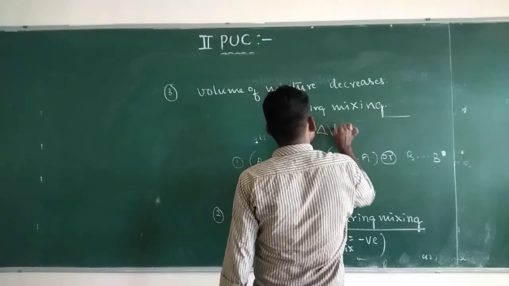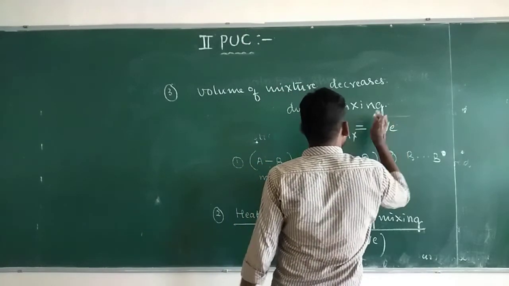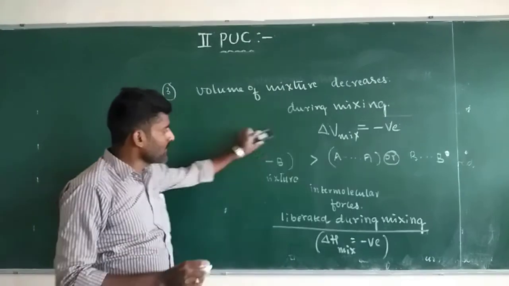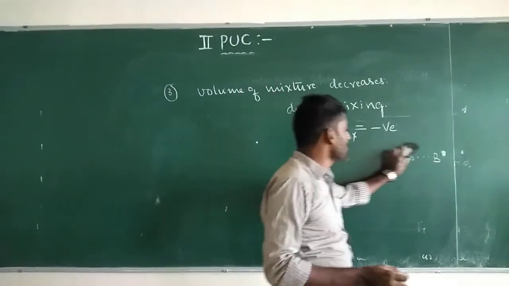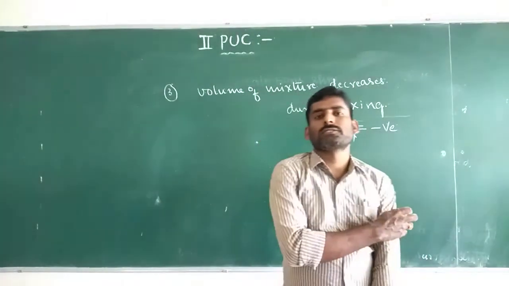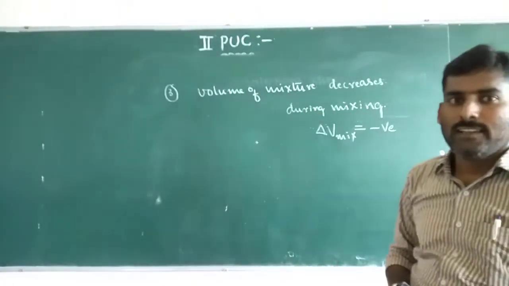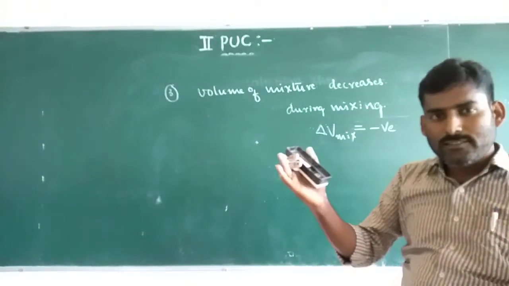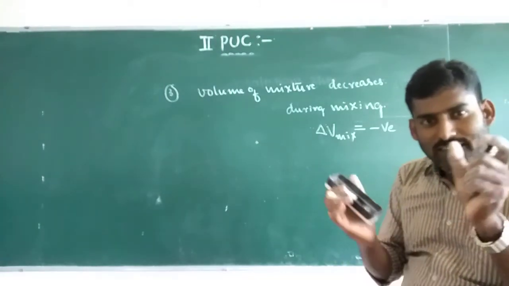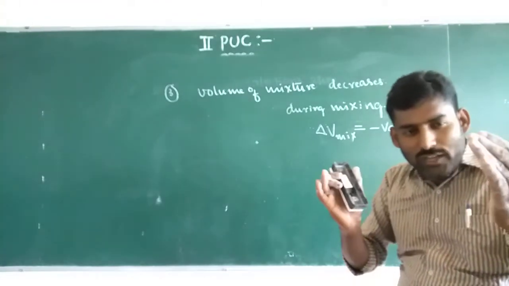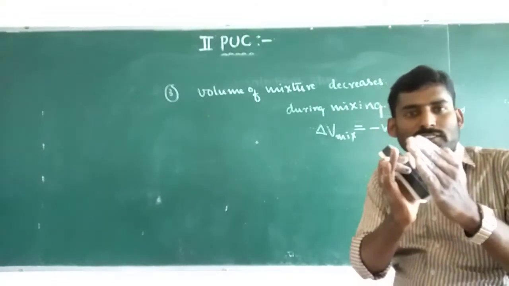That is, delta V mix is equal to negative. During the formation of a solution or mixture, the volume decreases. This is because intermolecular forces of attraction in the mixture are more. Molecules in the mixture are very close to one another because of large intermolecular forces of attraction.